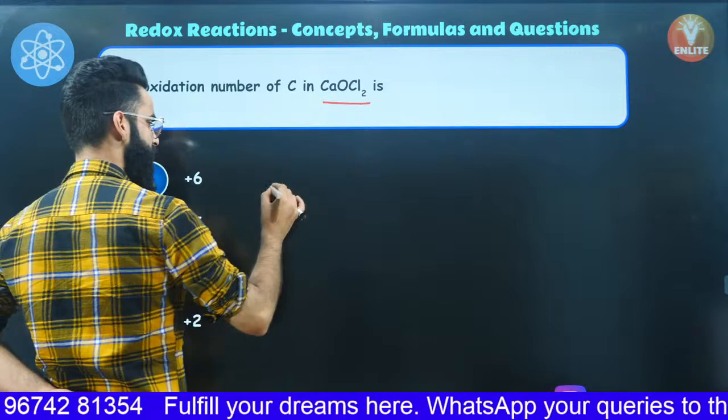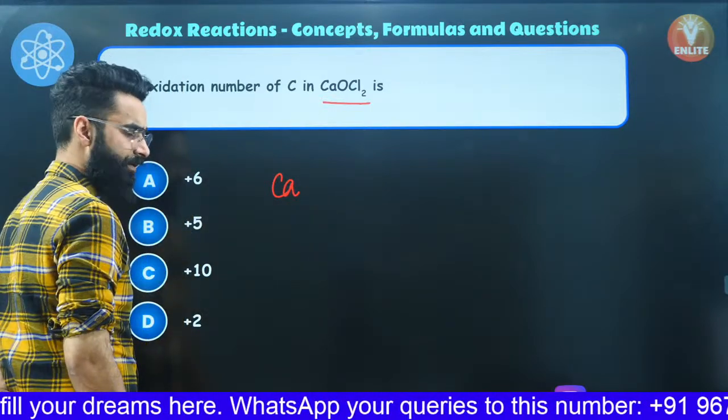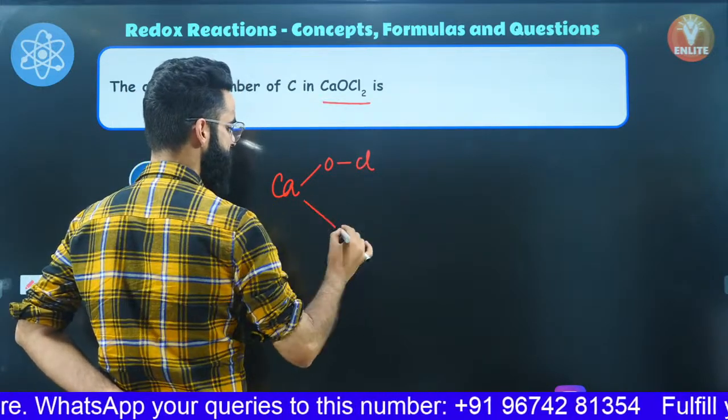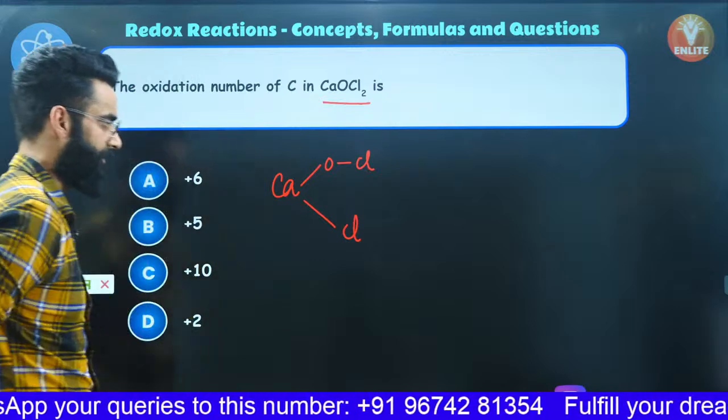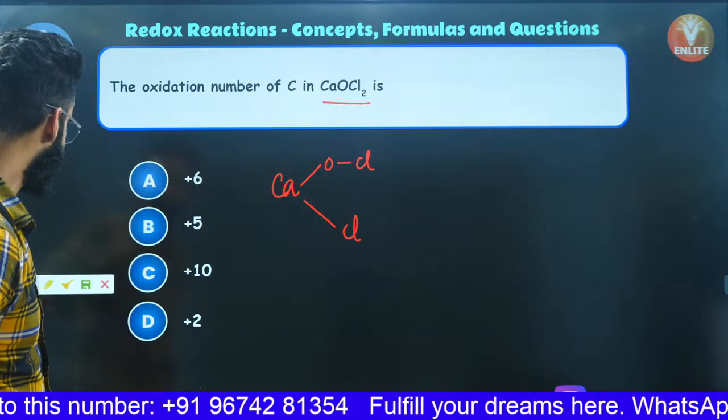Well, first thing, you just need to remember the structure of your CaOCl2, right? So this calcium, this oxygen attached with chlorine, right? And this is one chlorine directly attached over here. This is the structure of your CaOCl2, right? Now people have a look.